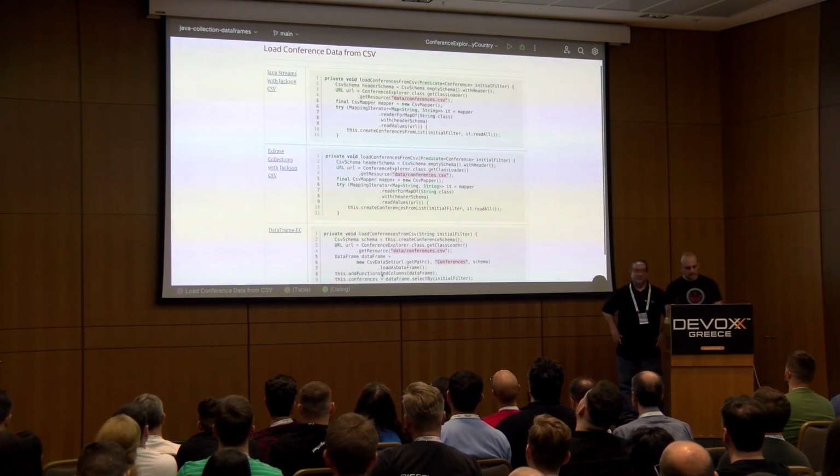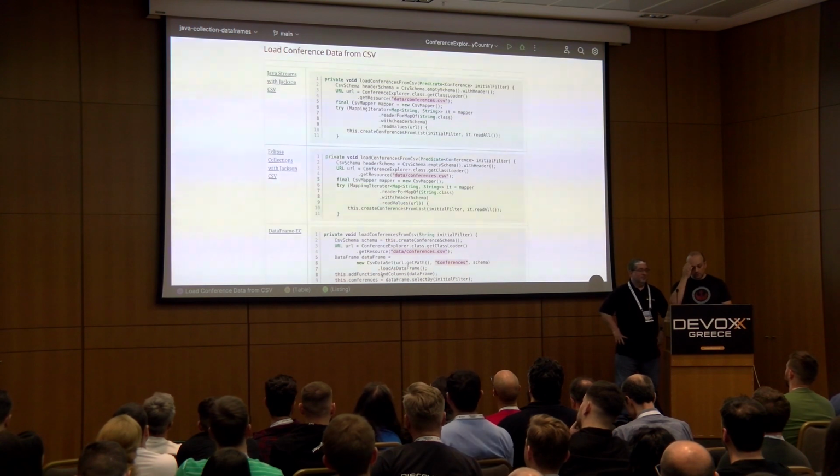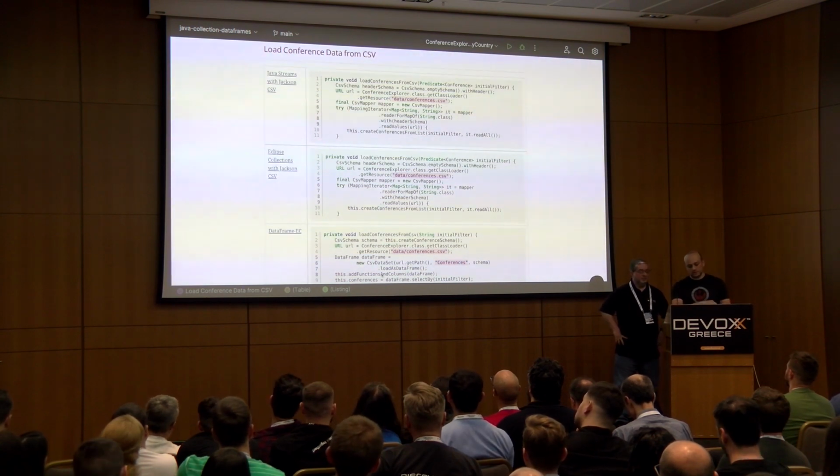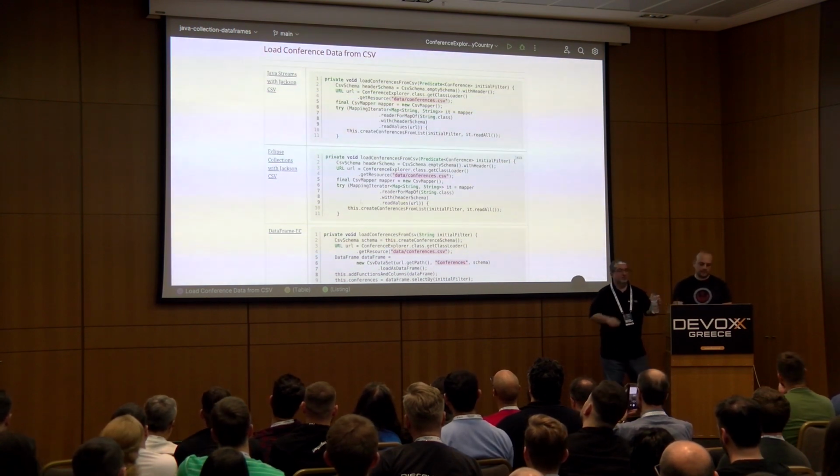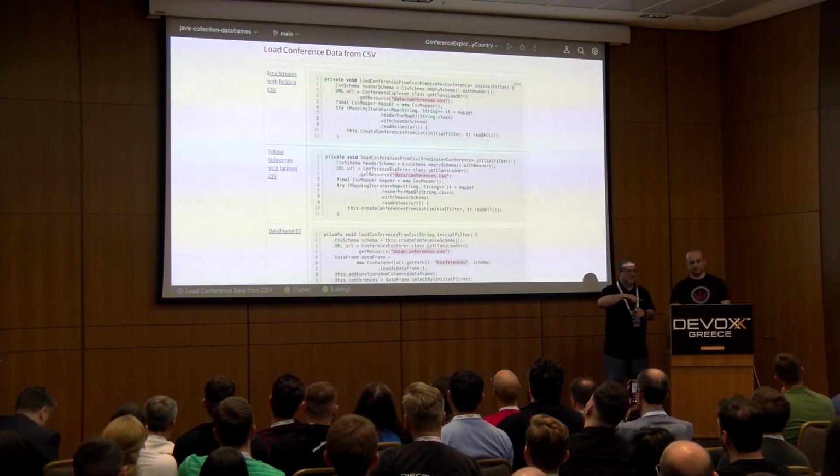So first thing we do, we actually need to read that data in. We need to ingest the data, and as you can see, there is a lot of kind of boilerplate stuff happening.